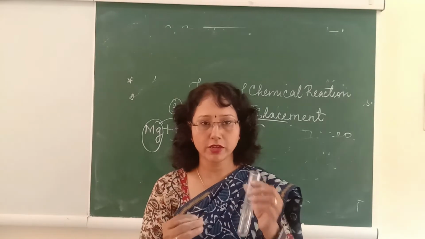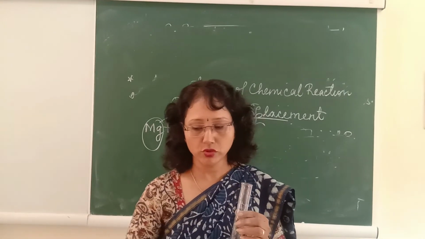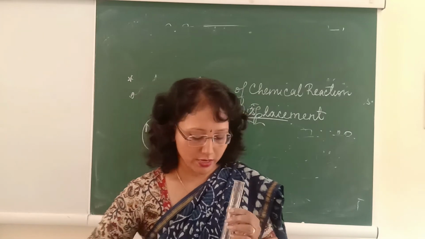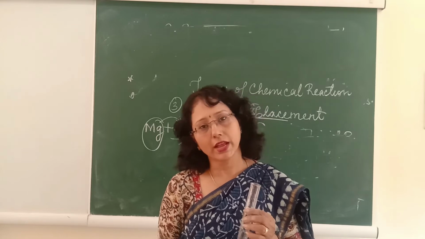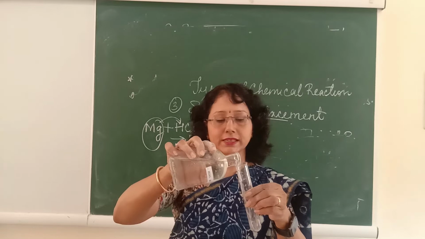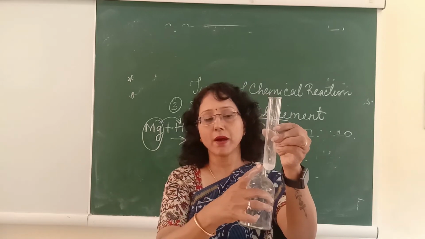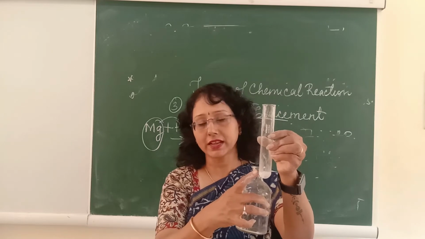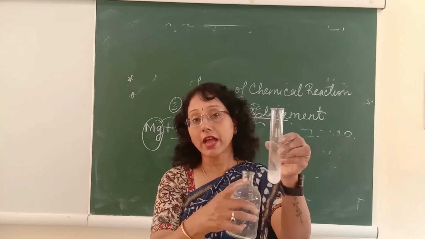I have taken a magnesium strip in a boiling tube, and I am going to add a little amount of either sulfuric acid or hydrochloric acid. When I add hydrochloric acid to it, what is happening? Bubbles are forming, and the gas you are seeing is hydrogen.